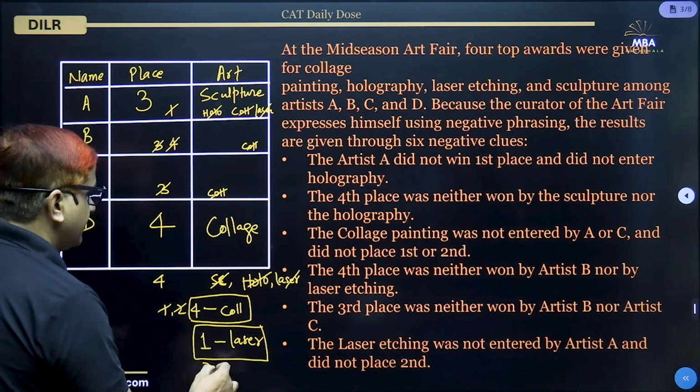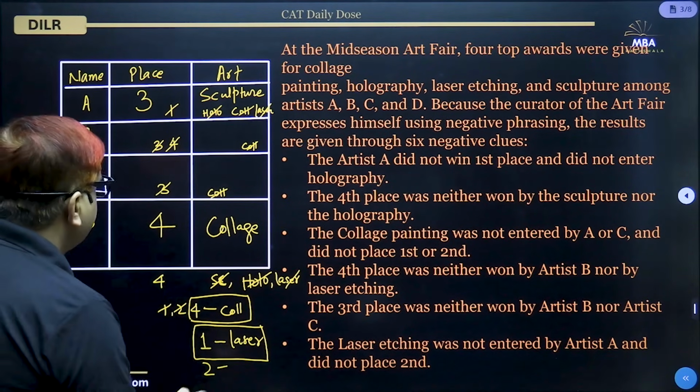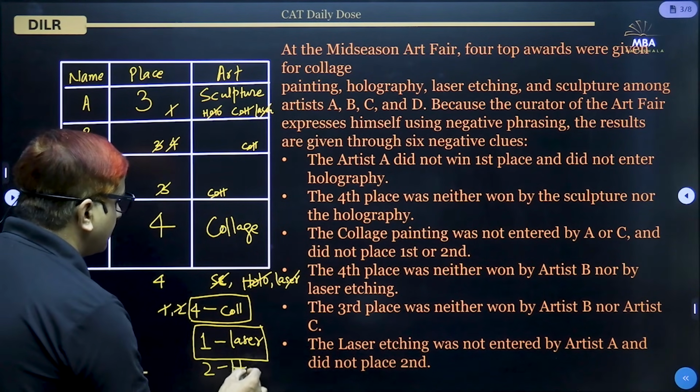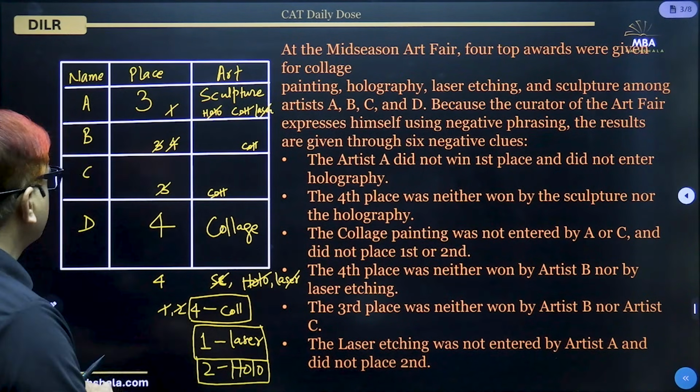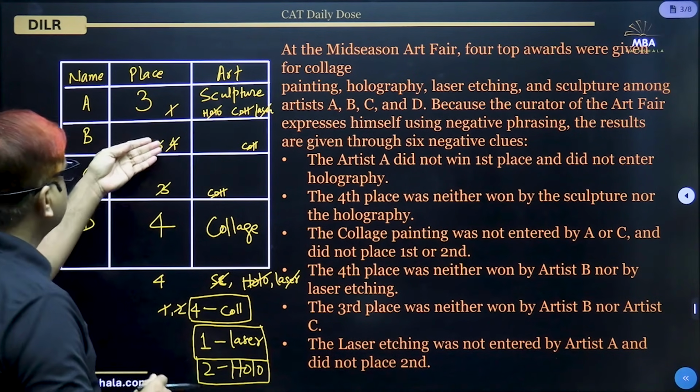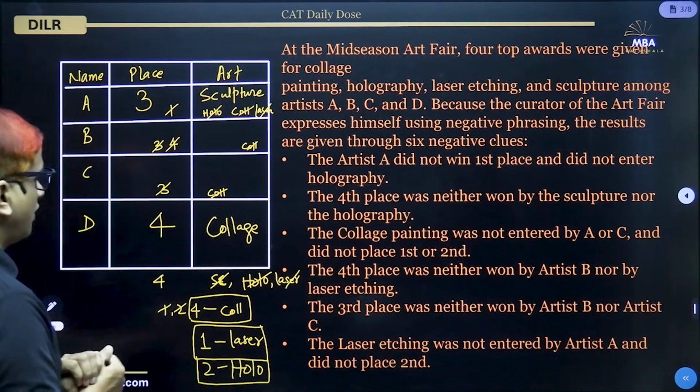That means the second position, that is occupied by, which one is left? Holography. So holography is second. So that is the information. Now which one is second, which one is third out of B and C? That we do not know.